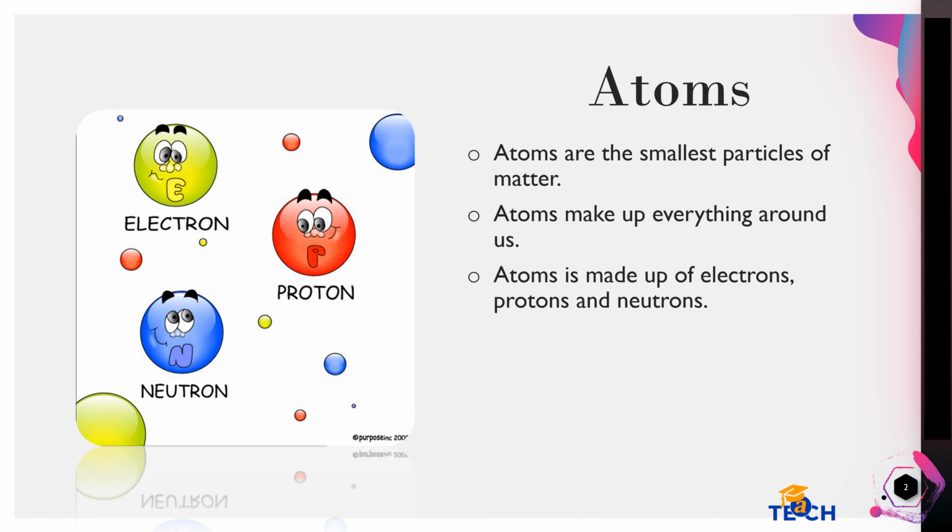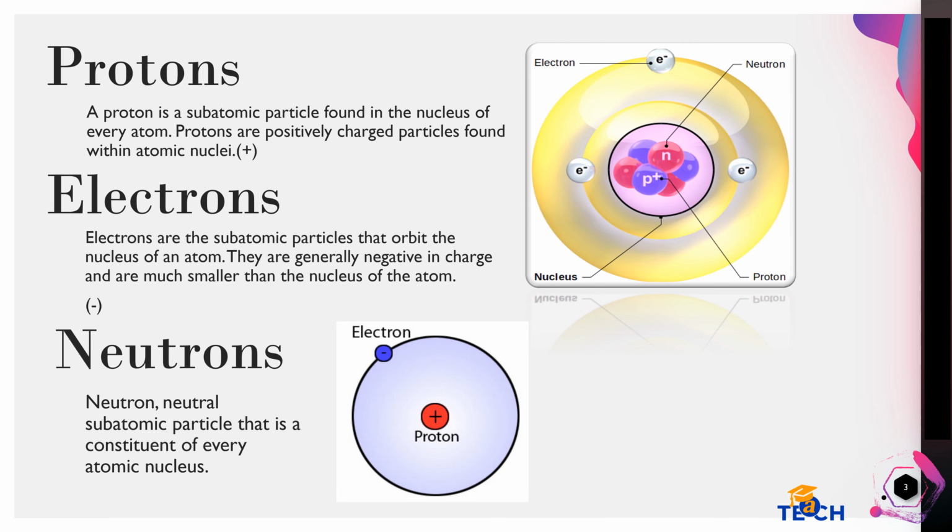Atoms are the smallest particles of matter. Atoms make up everything around us. It is made up of electrons, protons, and neutrons. A proton is a subatomic particle found in the nucleus of every atom. Protons are positively charged particles found within atomic nuclei.